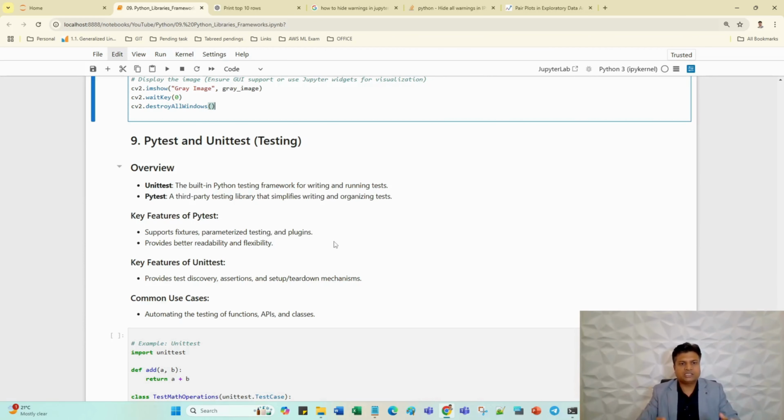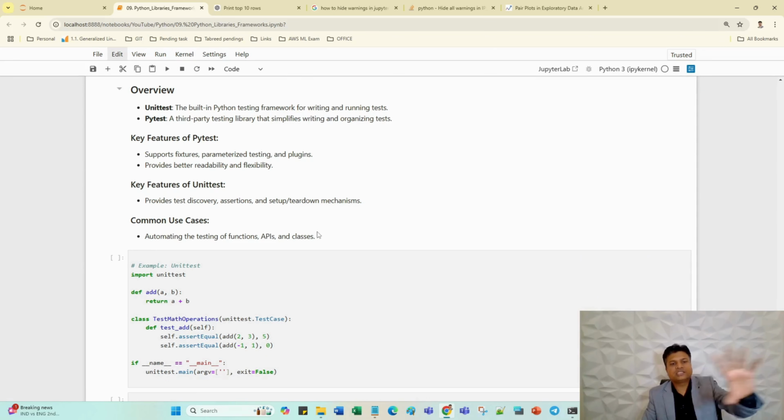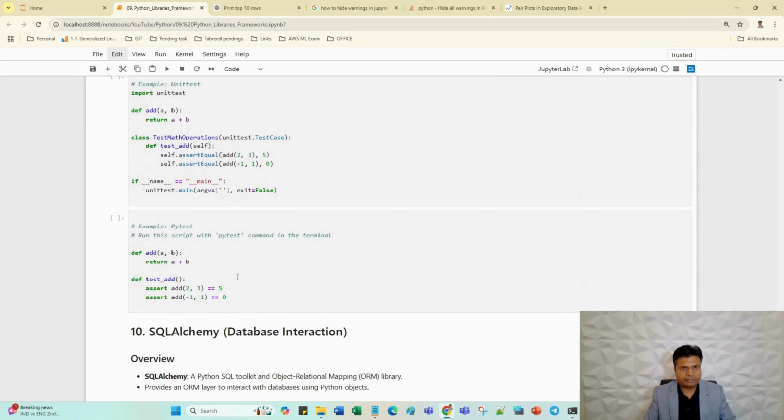So basically what does it mean? Once we have an application, we usually change it when a new version goes out, version 1, version 2, version 3. At that time we have to test the application, and a human cannot test the same thing every time a new deployment happens. So it is better to write a script, and PyTest and unittest are the Python libraries we can leverage to write test cases. We just need to run the test cases, the application will be tested, and it will give the final result. If anything is not as per our expectation, we can fix it. So basically these are testing libraries.